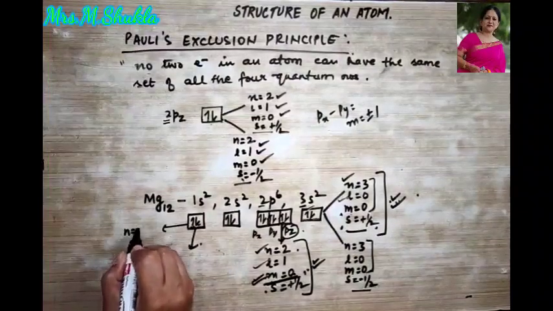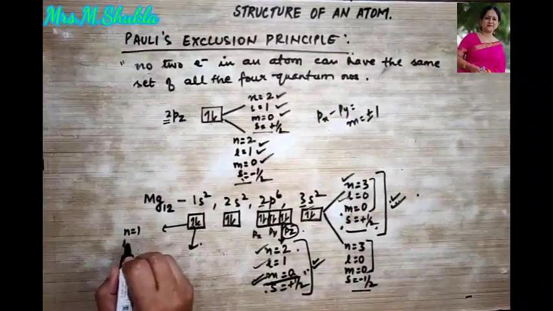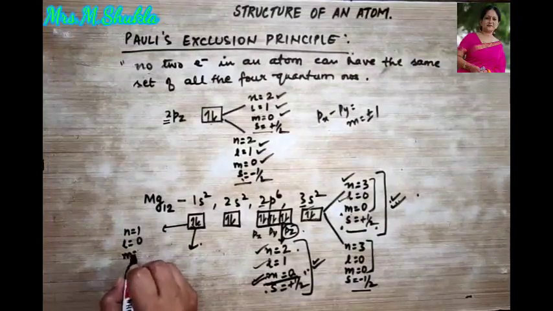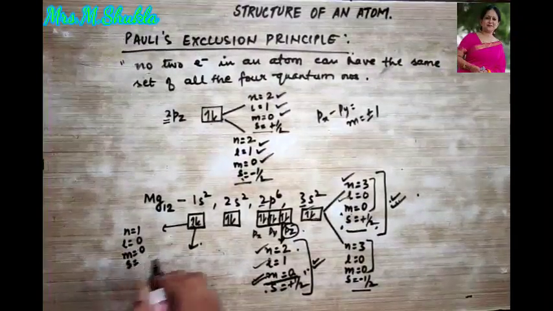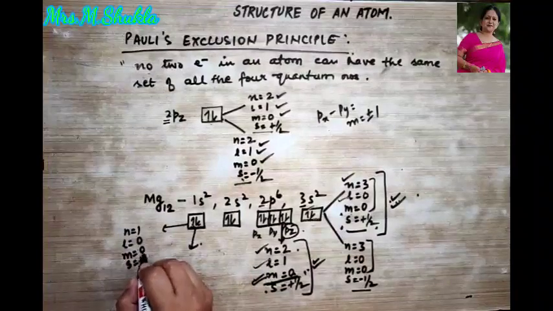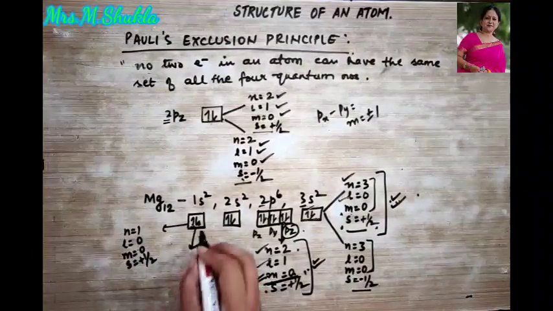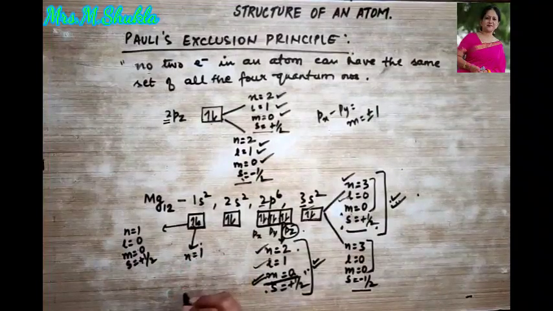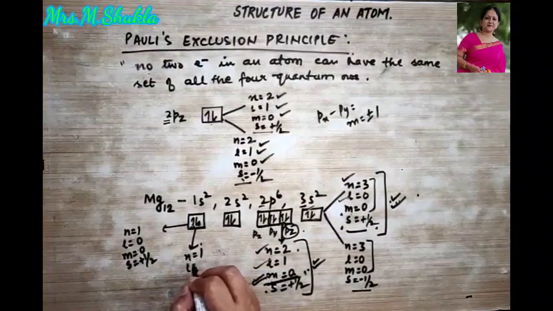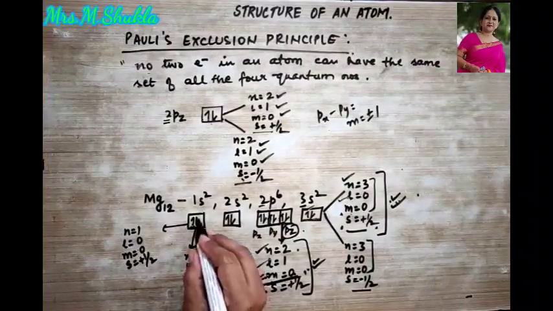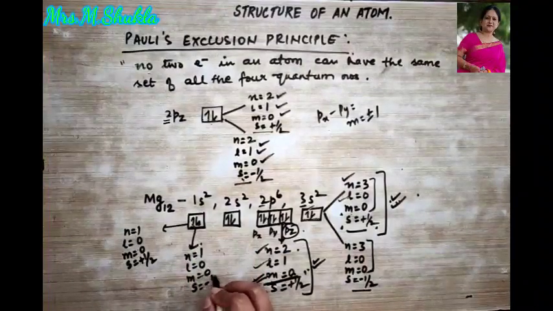Over here, n is equal to 1. Then L will be equal to what? 0. M will also be equal to 0, but the spin will be equal to what? It's going upward, so it is plus half. Let's talk about the second electron. Here n is equal to 1, right? L is also equal to 0, M is 0, but what about S? It's moving downward, so it is minus half.